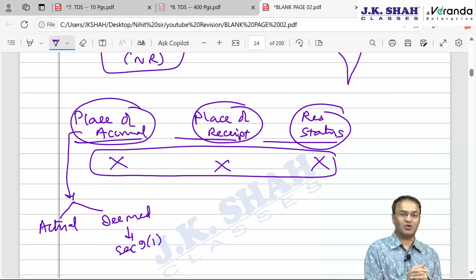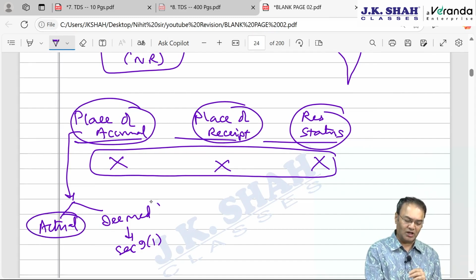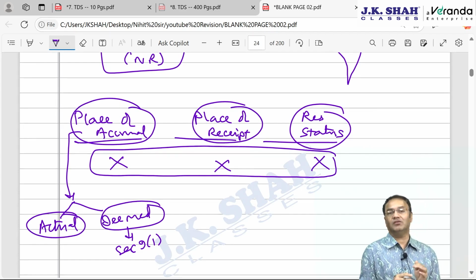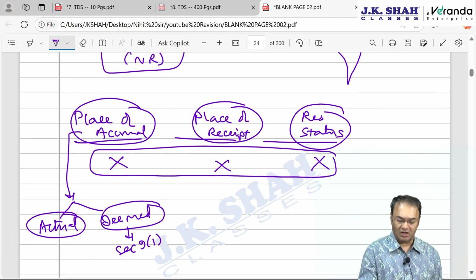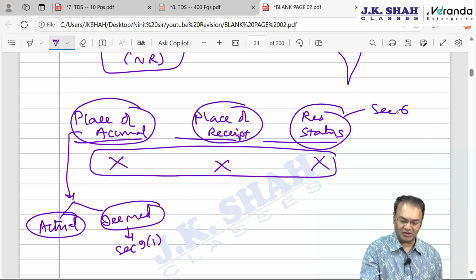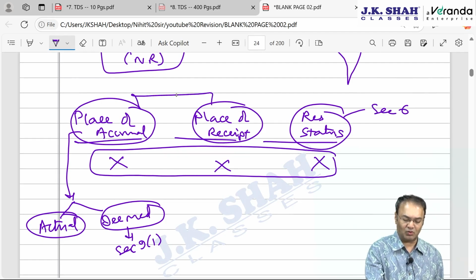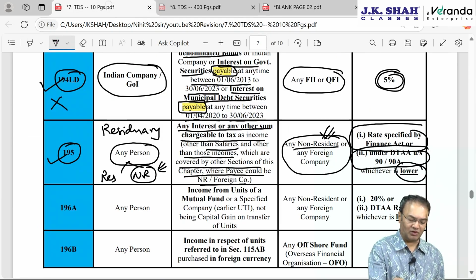When we come to place of accrual of income, we have to consider two things: actual place of accrual and deemed place of accrual. For that, we have to refer to section 9. Residential status is governed by section 6. Place of receipt and place of accrual are governed by section 5, read with section 9(1), deemed place of accrual.